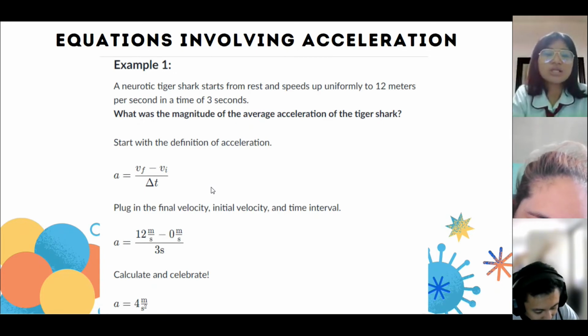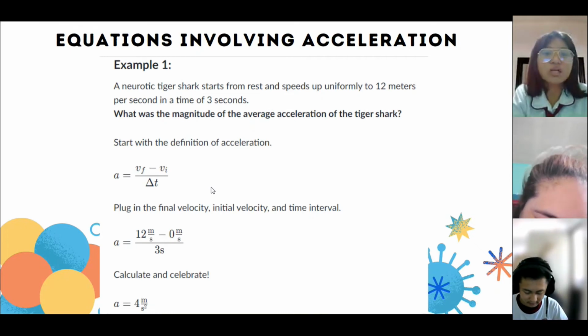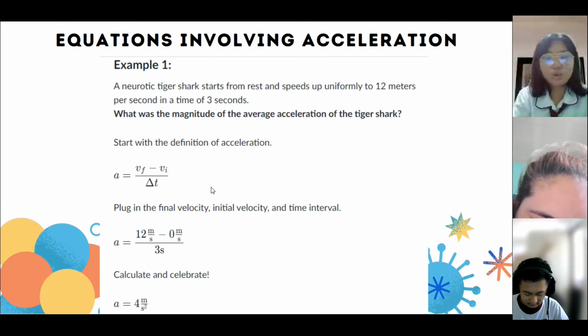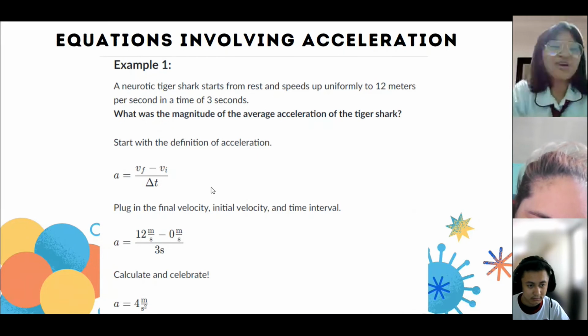Our initial velocity is 0 meters per second because the neurotic tiger shark starts from rest, which means there is no motion, no speed, no direction. And our final velocity is 12 meters per second.